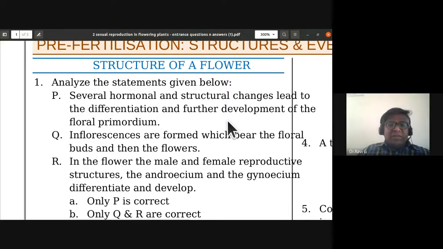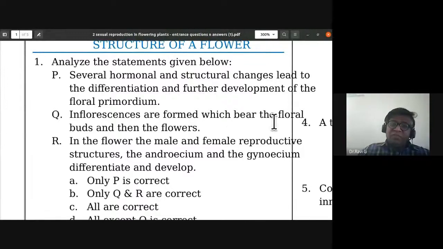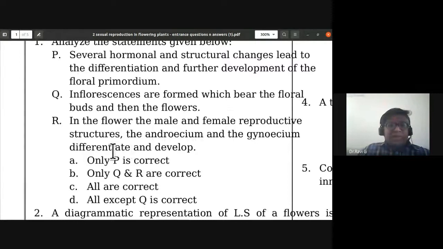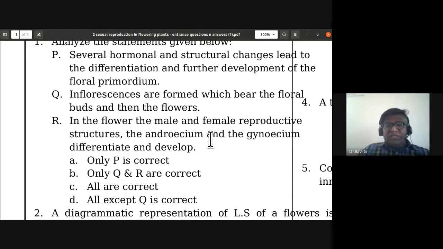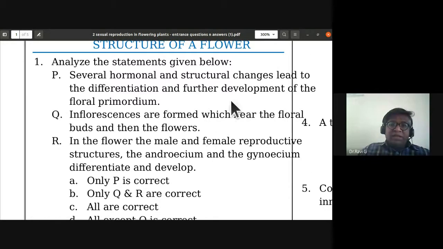So analyze the statements given below. Several hormonal and structural changes lead to the differentiation and further development of the floral primordium. Inflorescences are formed which bear the floral buds and then the flowers. In the flower, the male and female reproductive structures, the androecium and gynoecium, differentiate and develop. So you have to find out which is correct. The right statement for this is what you have to find out.